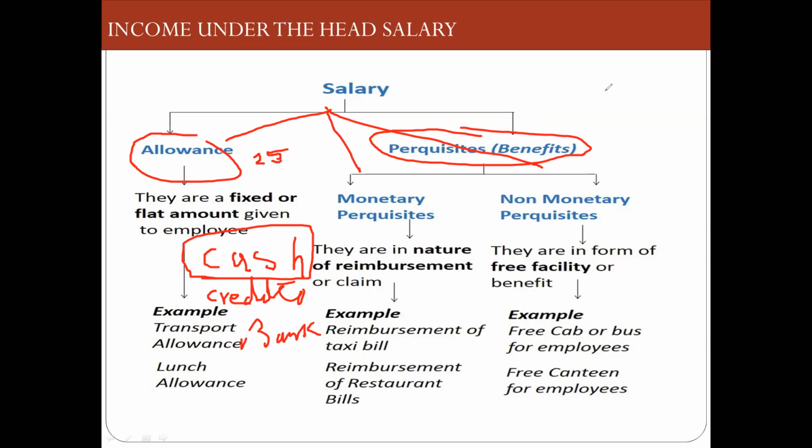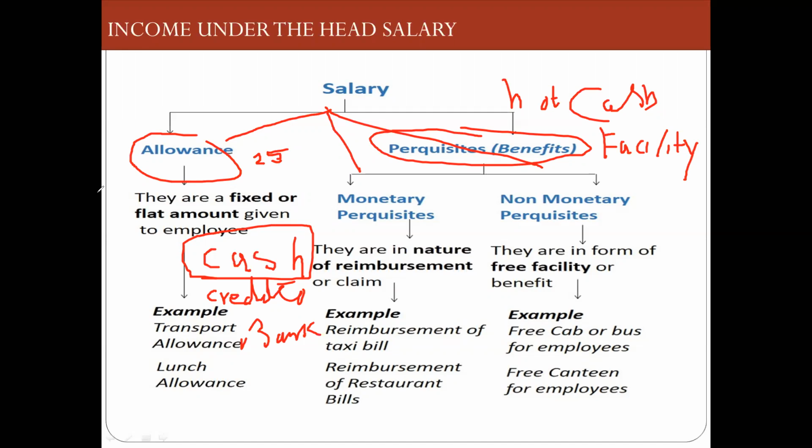Now perquisites are not in the form of cash, not cash. ये कैश के रूप में नहीं देते हैं, but it is a kind of facility. It is a kind of facility provided by the employer to the employee, because there is an employer and employee relationship. I will give a small example. Only one example I will give.